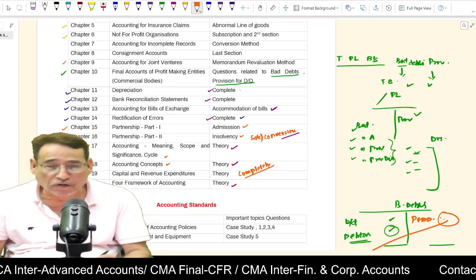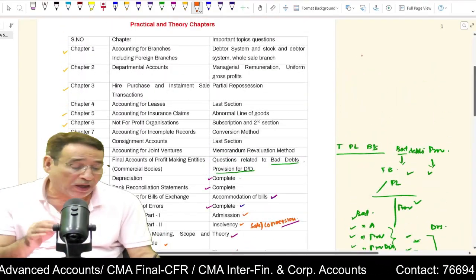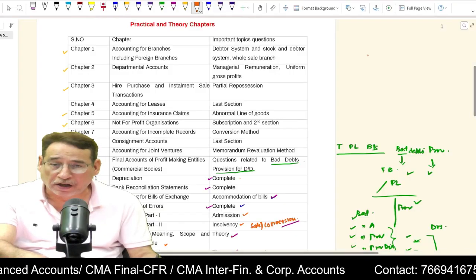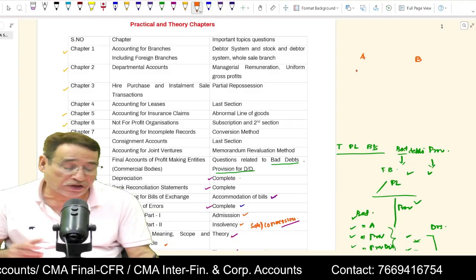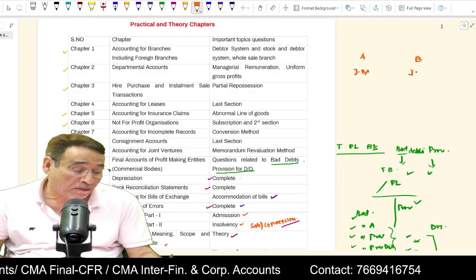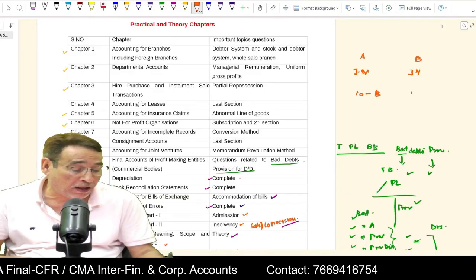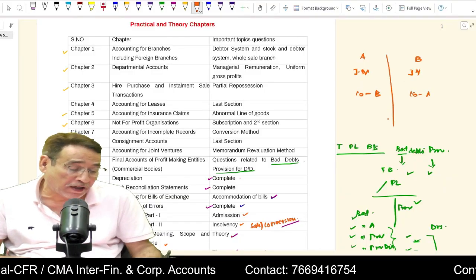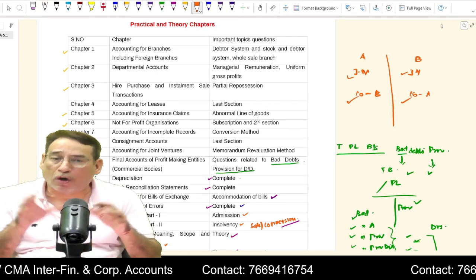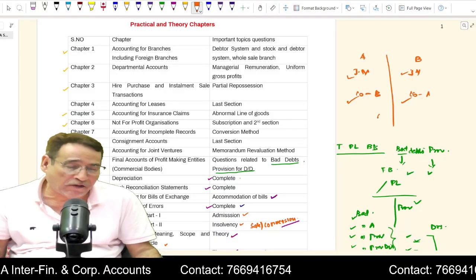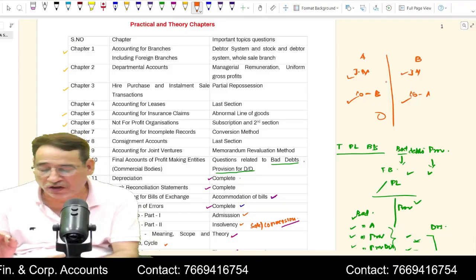Correct? As far as the first method, even the second method is concerned, under the second method, accounting is made by each party separately. When each party prepares accounts separately, that means there are 2 co-venturers, they are preparing a joint venture account, and they are preparing the other co-venturer's account. For example, A will prepare B's account, B will prepare A's account. But both parties are going to prepare a joint venture account and other co-venturer's account. And both parties will record all the transactions. And finally, each party will come to know how much balance is due to the other party. So no problem even in this particular part.